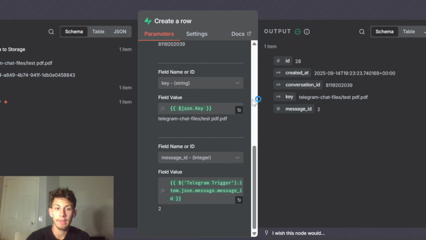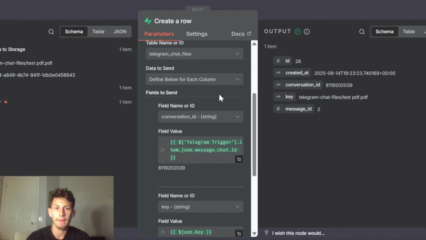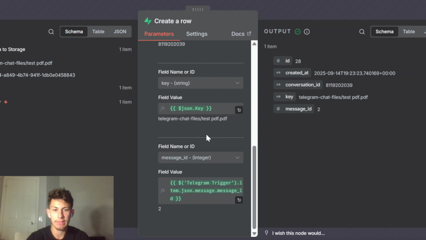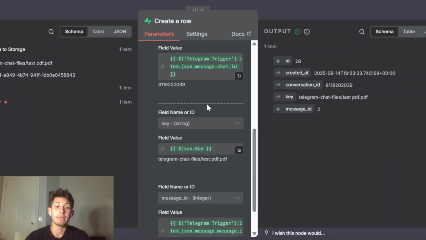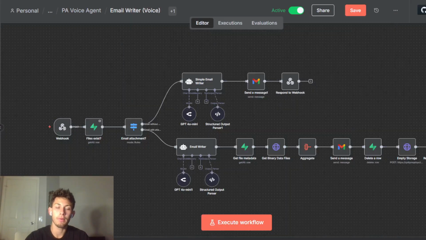I'm not too sure if these are even applicable. This was just me saving metadata. If it comes to mind, I'll let you guys know why I did this, but I think it was just me saving the conversation thread. But anyways, we save a key. And then going back here.